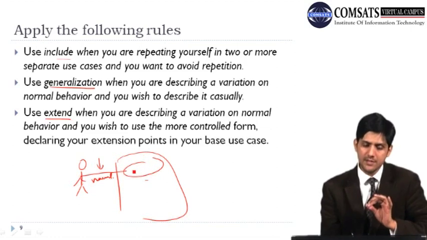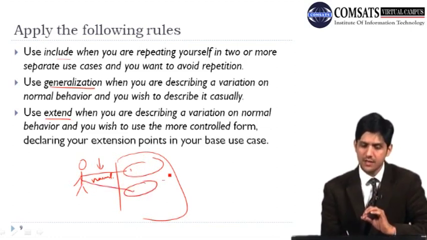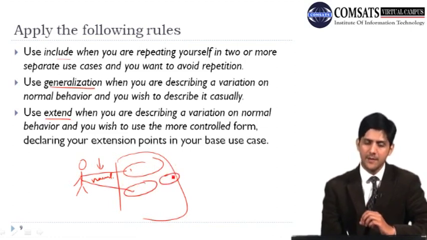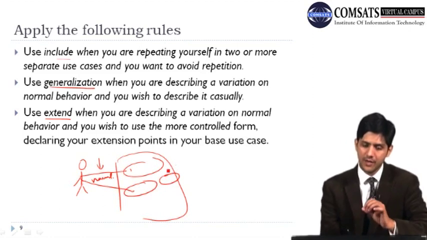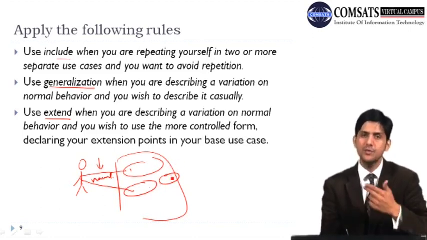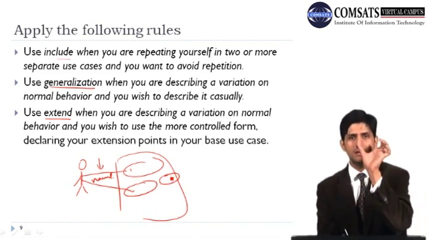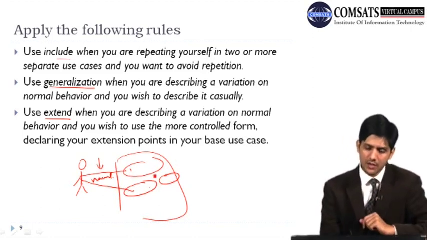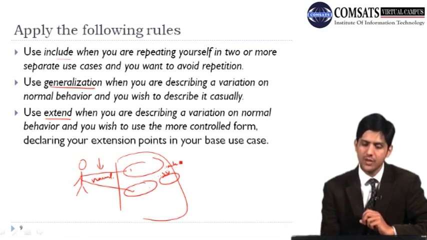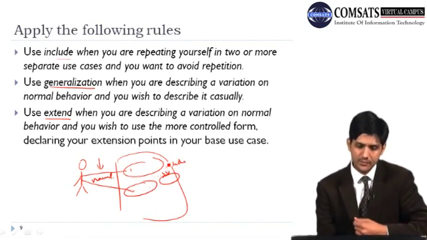So for example, there is this use case and we have another use case, and both of these use cases want to use certain functionality, so rather than repeating this functionality here and here, we put this whole functionality in one use case and we say, okay, this is going to include this use case and this is also going to include this. So what we are saying is we are trying to avoid repetition.